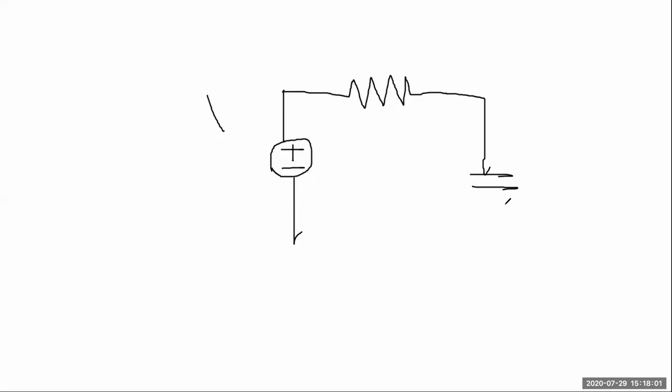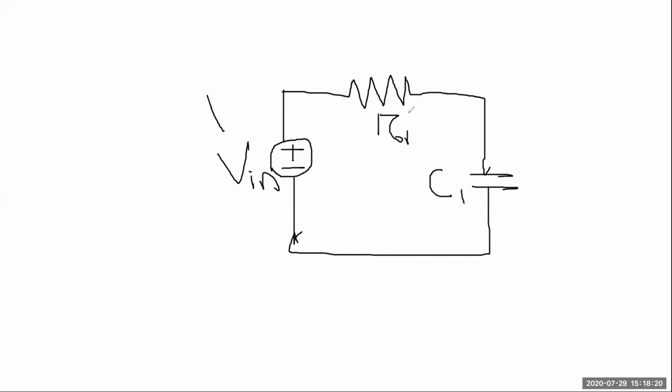Okay, so this is your circuit. This is, suppose, V in, and this is R1. This is, suppose, C1, and the value is 1K. Is it visible to all? Yes, sir, visible. Okay, and this is, suppose, 1 micro.